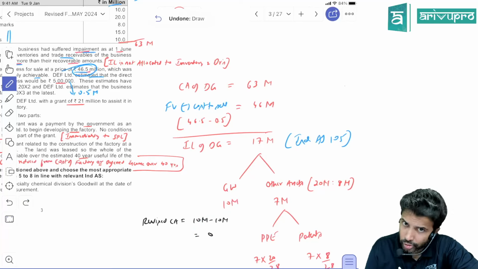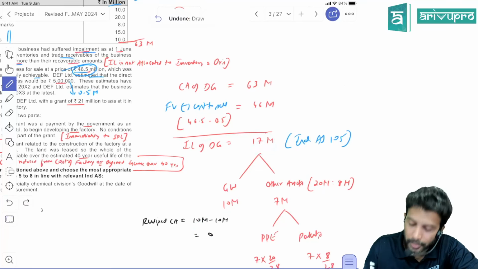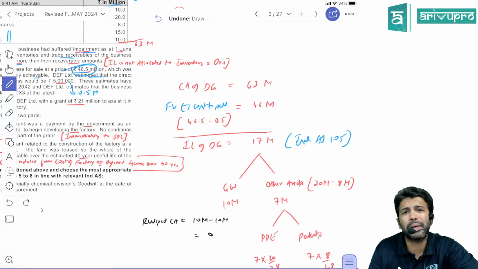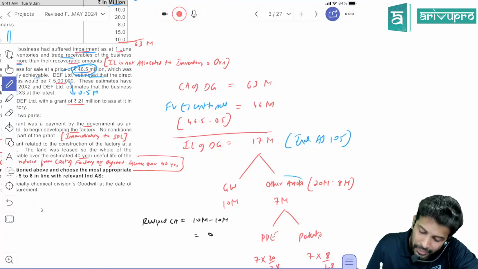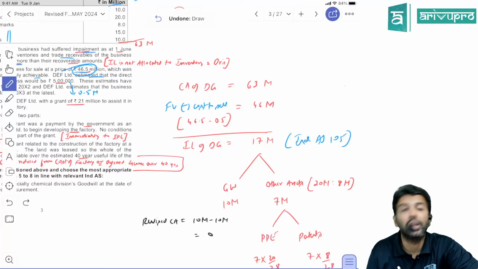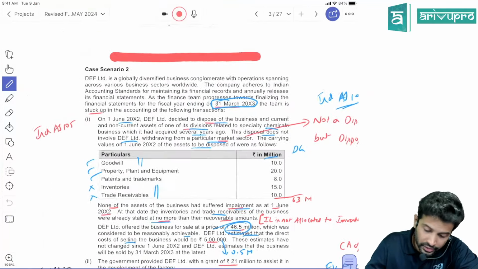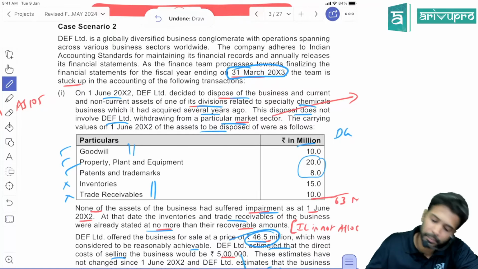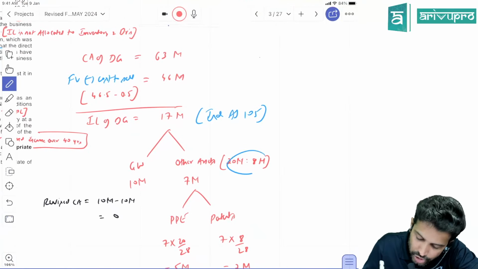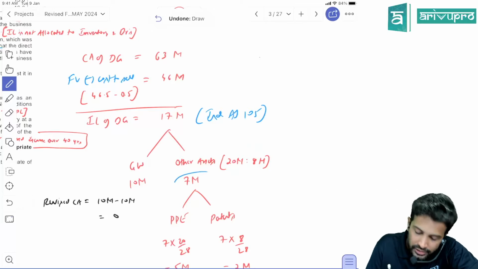But is the impairment loss only 10 now? No, it is 17. That means there is still a balancing figure of impairment loss, which is 7 million. This 7 million will be given to other assets in the ratio of their carrying amounts. What are the other assets here? PPE and patent, with carrying amounts of 20 million and 8 million. So the 7 million will be allocated in the ratio of 20 to 8.